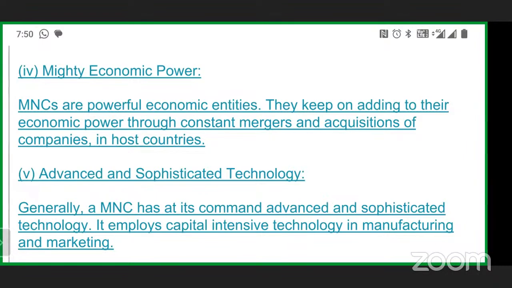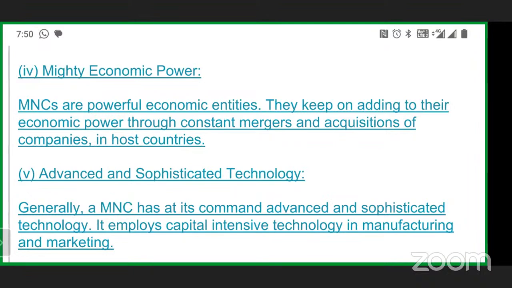In the same way, there is a global company and a domestic or national company. When a company becomes a global company, it earns in dollars, and then its economic efficiency increases in comparison to those companies that only sell the product at the domestic or national level. Got it? So when they have a high amount of money, powerful economic entities, they definitely go for constant merger and acquisition.